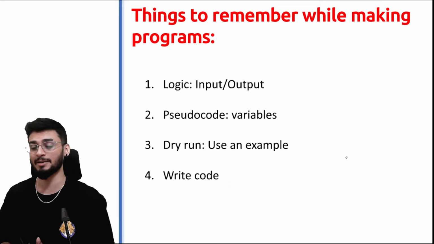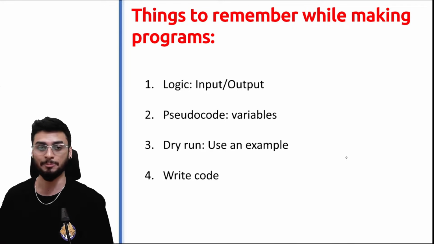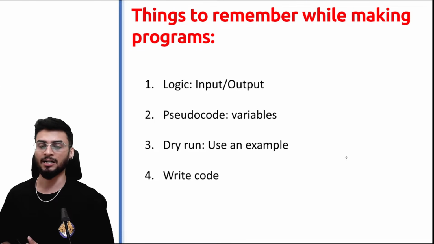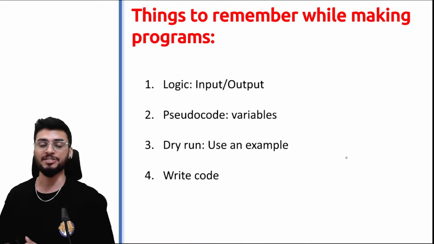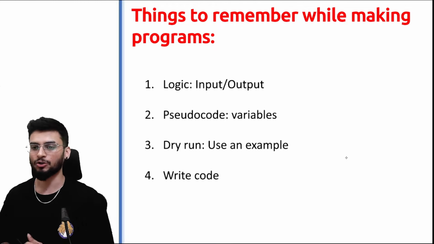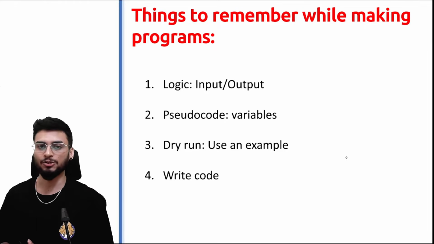First and the most important thing about writing a Python program is that you have to focus on the logic. There can be multiple logics like अगर आप for loop use कर रहे हो, अगर आप dictionary use कर रहे हो, अगर आप if else statement use कर रहे हो, you have to decide which approach that you want to take. Second is after you have decided what logic you want to apply, you have to write a pseudocode.